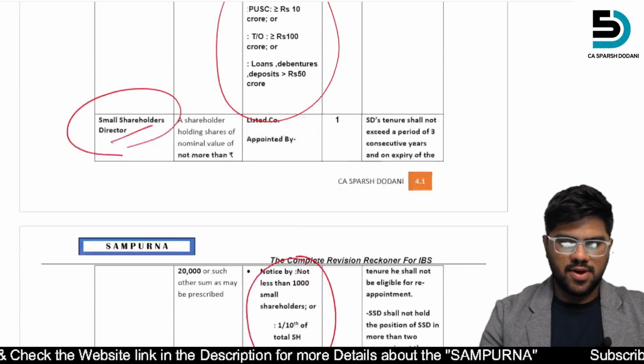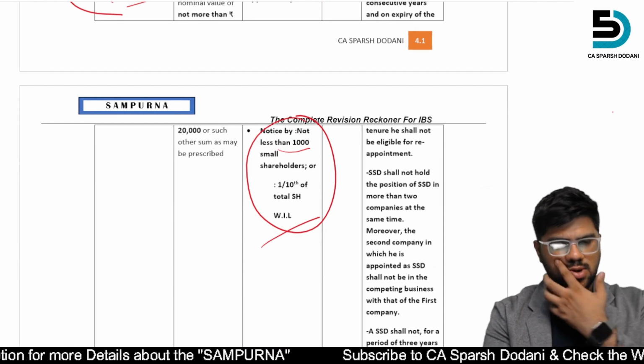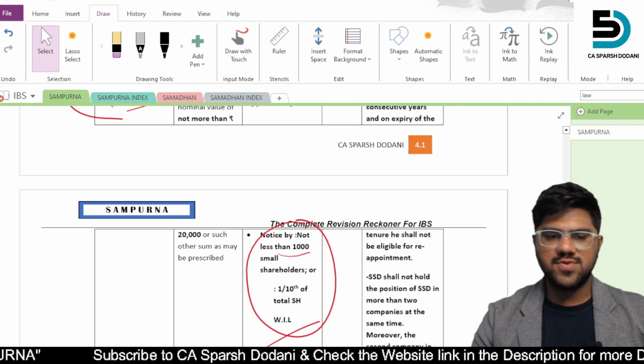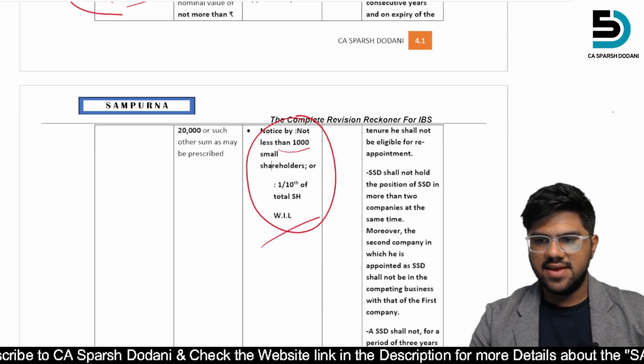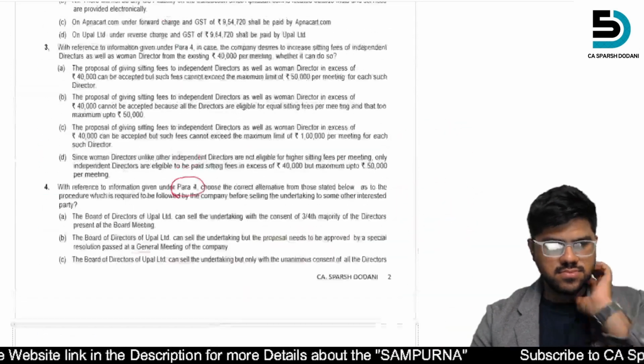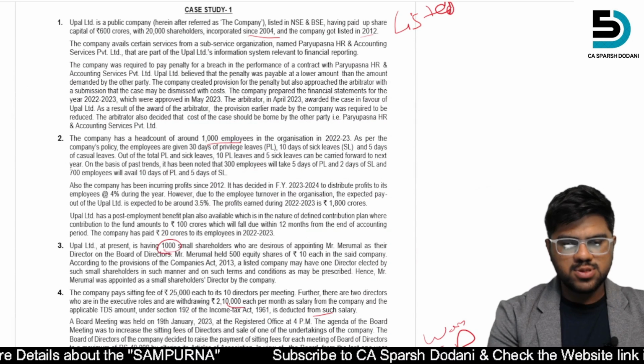Yeah, so here is the point. Notice not less than 1000 small shareholders or one tenth of the total shareholders. So we have to look in para 3. What does para 3 say? The company presently has 1000 shareholders.